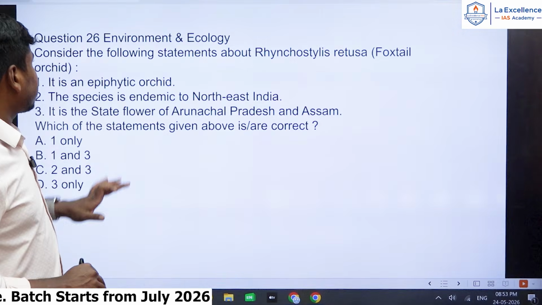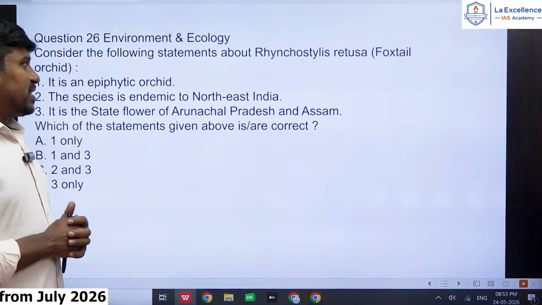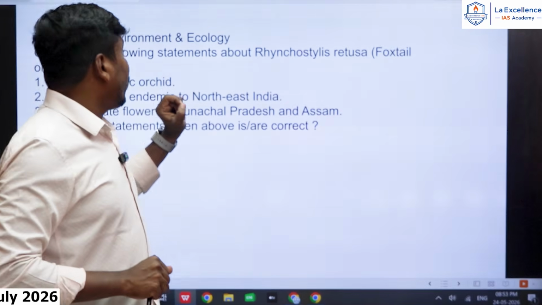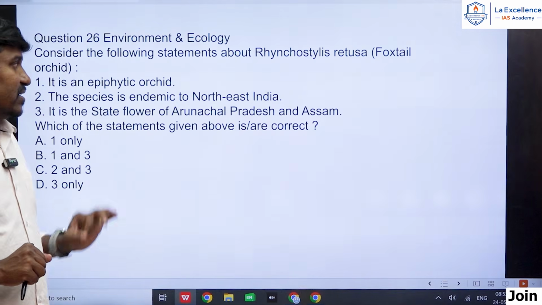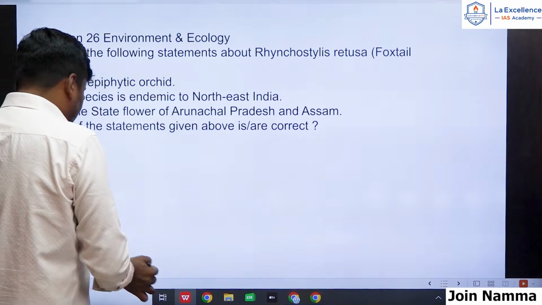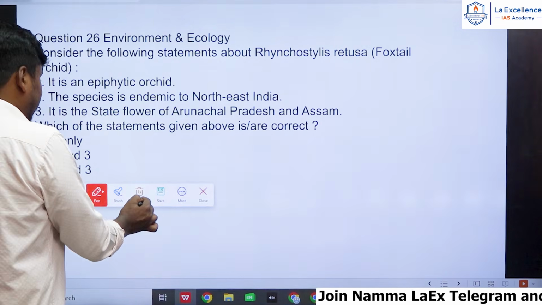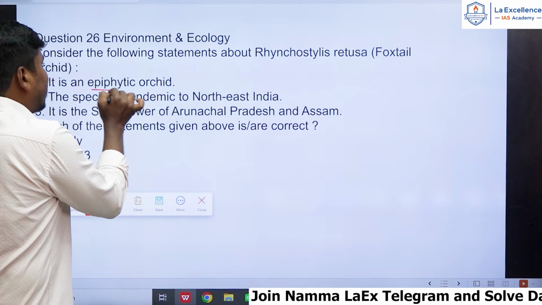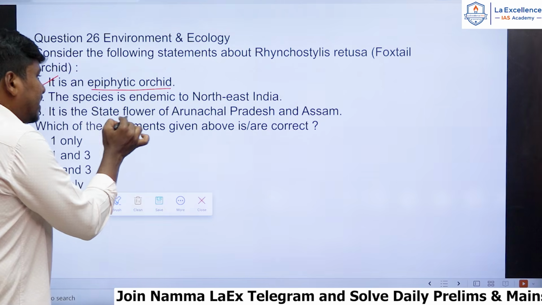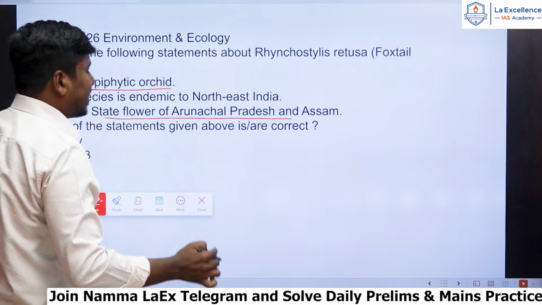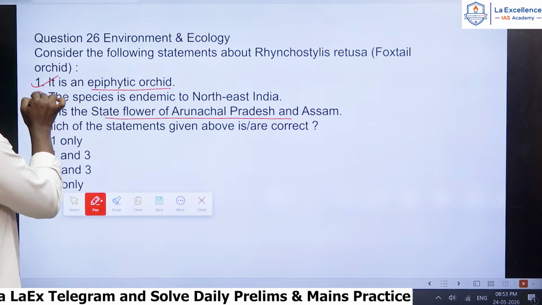So next question. It is environment and ecology question. Consider the following statements about, right? So we call foxtail orchid, right? Or we call as Rhynchostylis retusa. So here it is an epiphytic, listen, it is an epiphytic orchid. That is the correct statement. It is the state flower of Arunachal Pradesh and Assam. That is also correct statement, 1 and 3rd. But second statement is wrong.